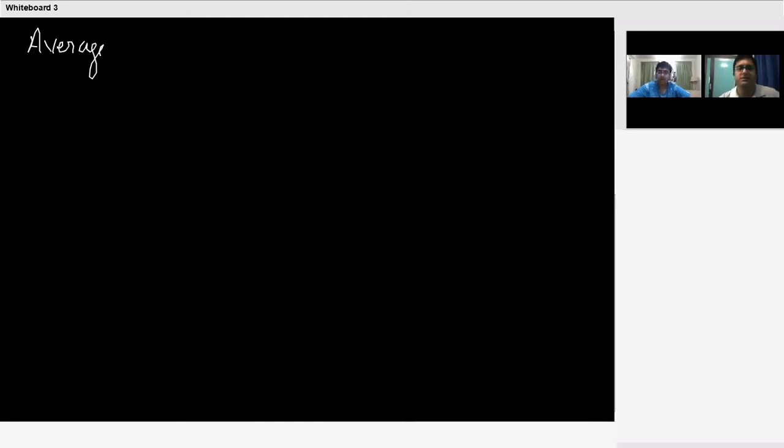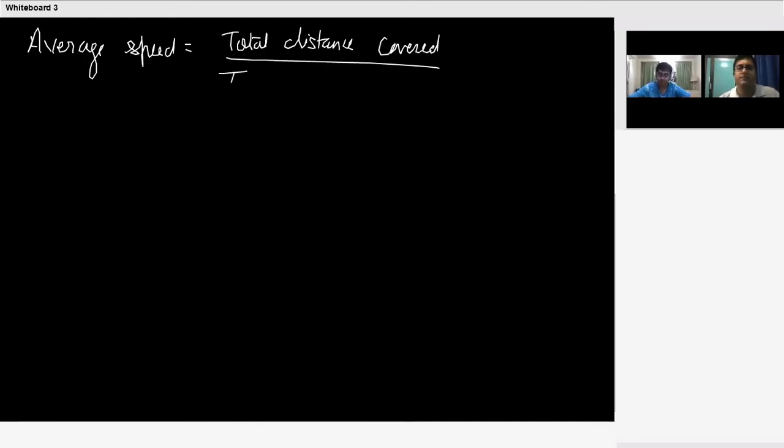No. Now next, when we talk about average speed, it is whatever is the total distance covered by the body divided by the total time taken. Here the key is the total distance covered, and we are not talking about the instantaneous speed.